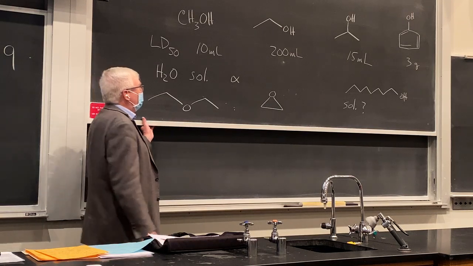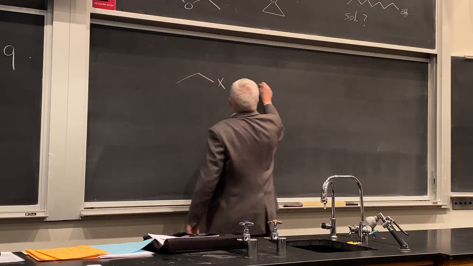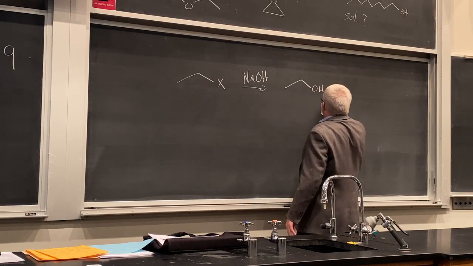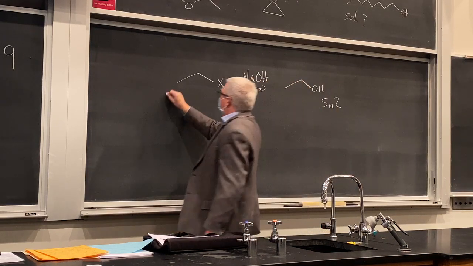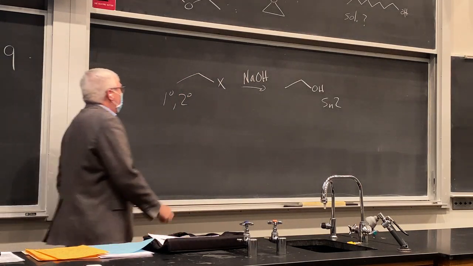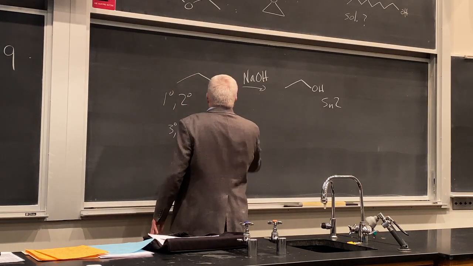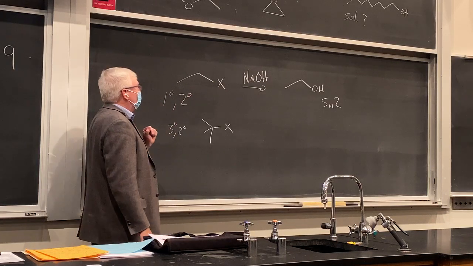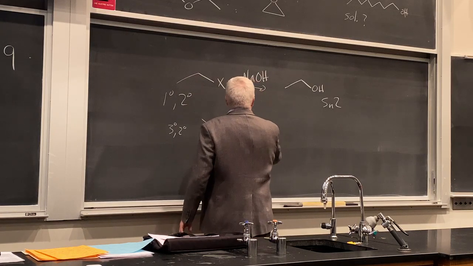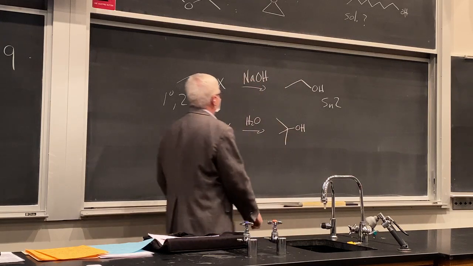Okay. Now, speaking of reactivity, we know how to make a lot of these alcohols, right? SN2 reactions. Okay. Primary and secondary, we can do that with hydroxide, and that's a great reaction. If we want to make tertiary and secondary, we can't use strong charged nucleophiles. They're too basic, right? We get a lot of elimination here. Here we use not SN2 chemistry. We use what? We use SN1 chemistry. We can make a lot of those that way.